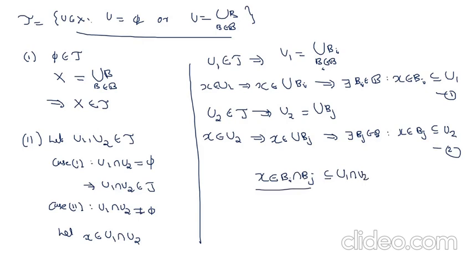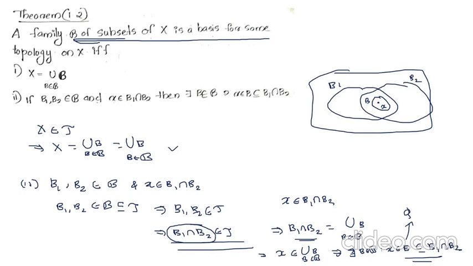Now consider this case: X belongs to Bi intersection Bj, where Bi and Bj belong to B. So we consider the second case here: B1 and B2 belong to B and X belongs to B1 intersection B2.